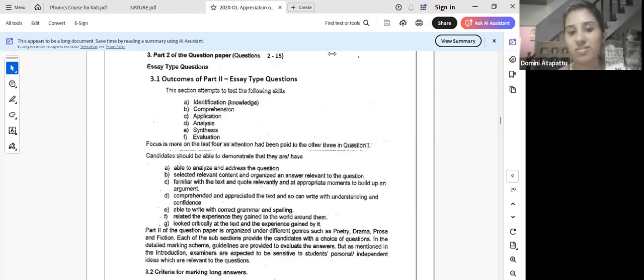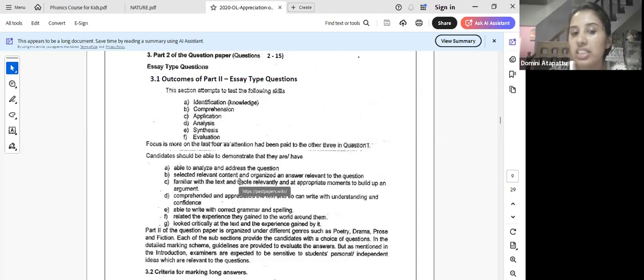Okay, right. Then what are they asking? Select the relevant context and organize the answer relevant to the question. Selecting relevant context: now imagine the question is an essay based on the character of Papua, but you have written basing it solely on Smirnov.